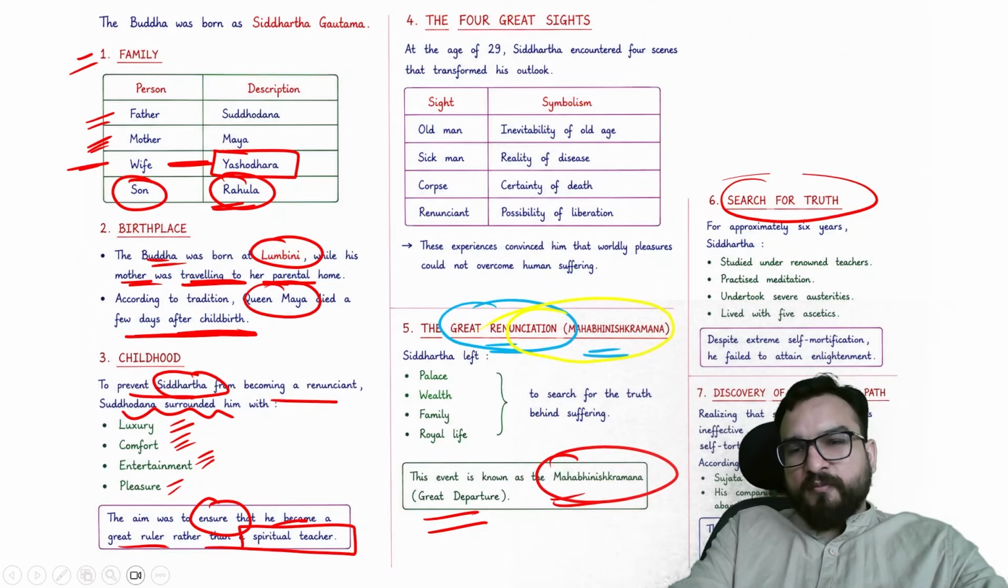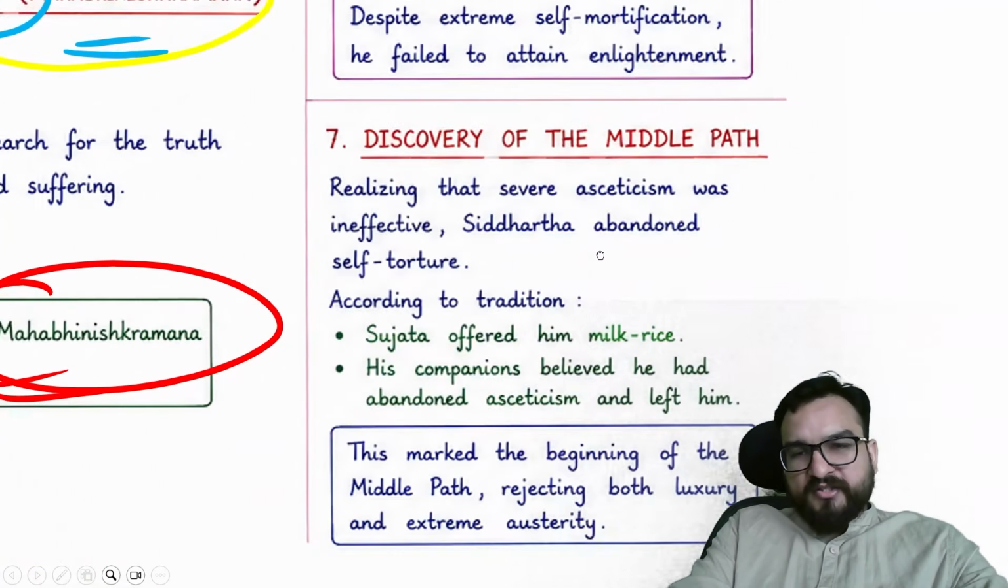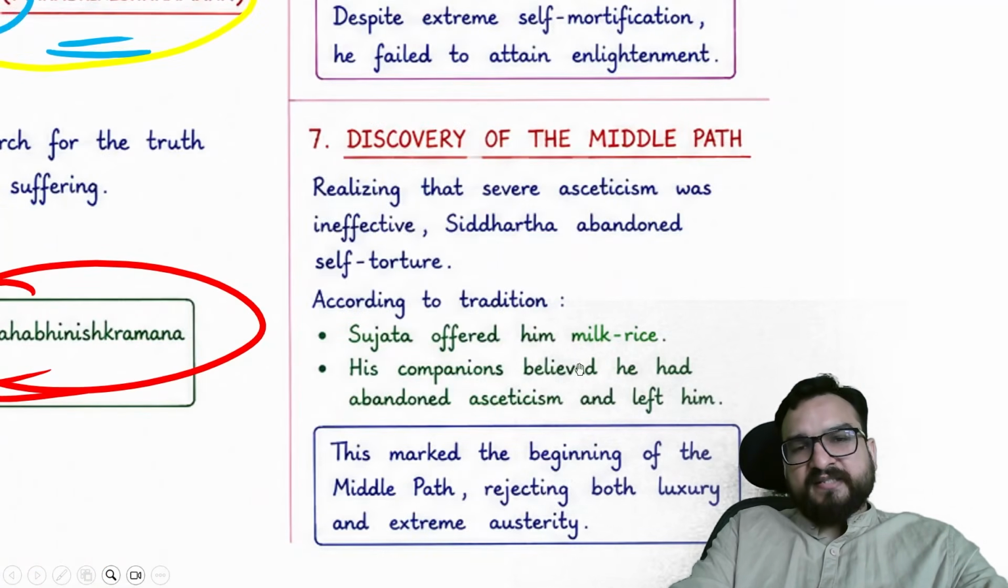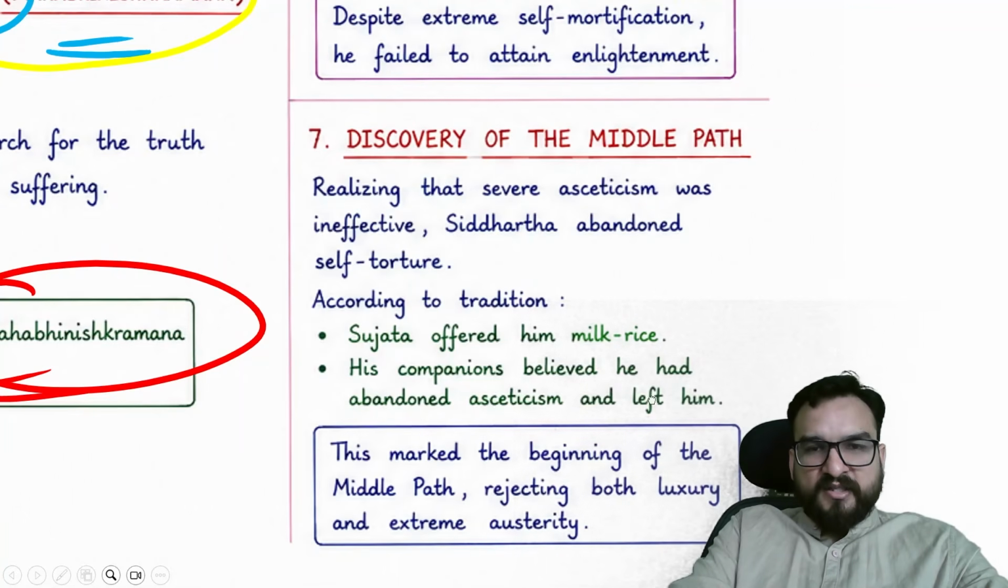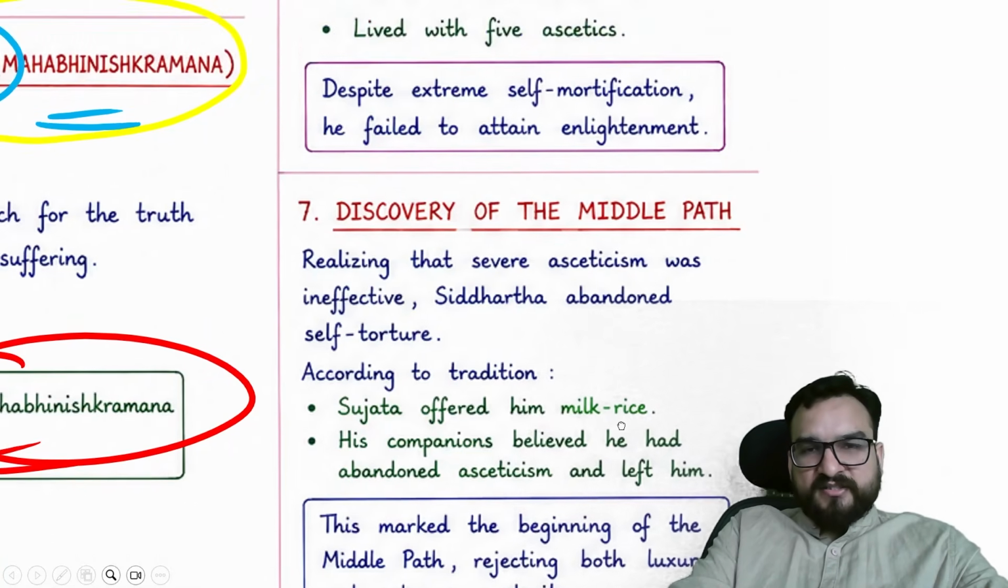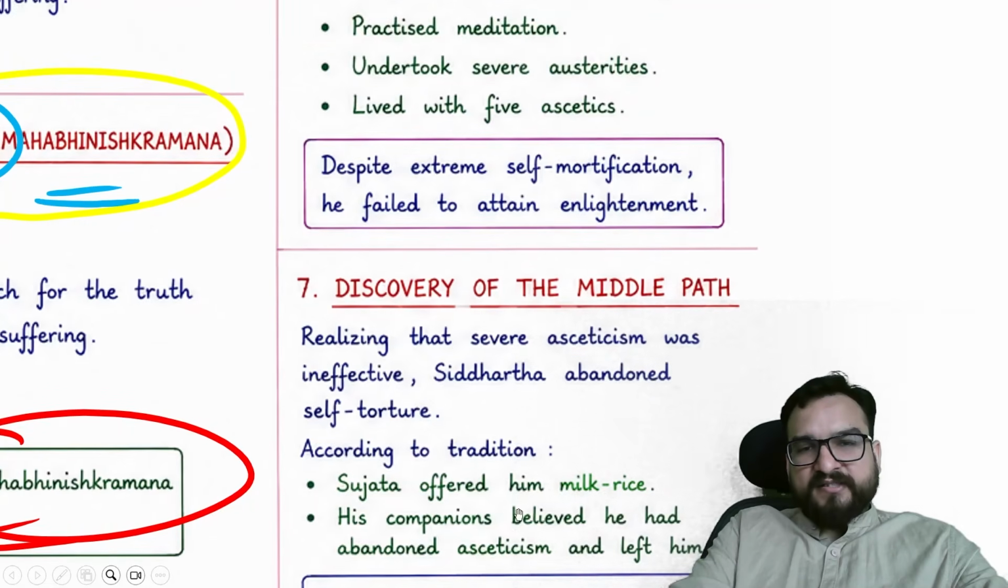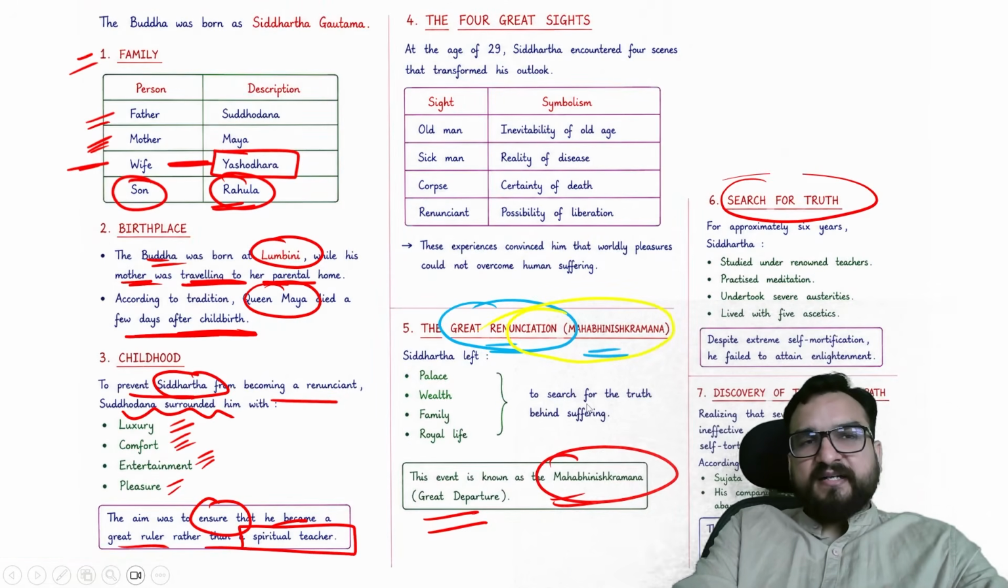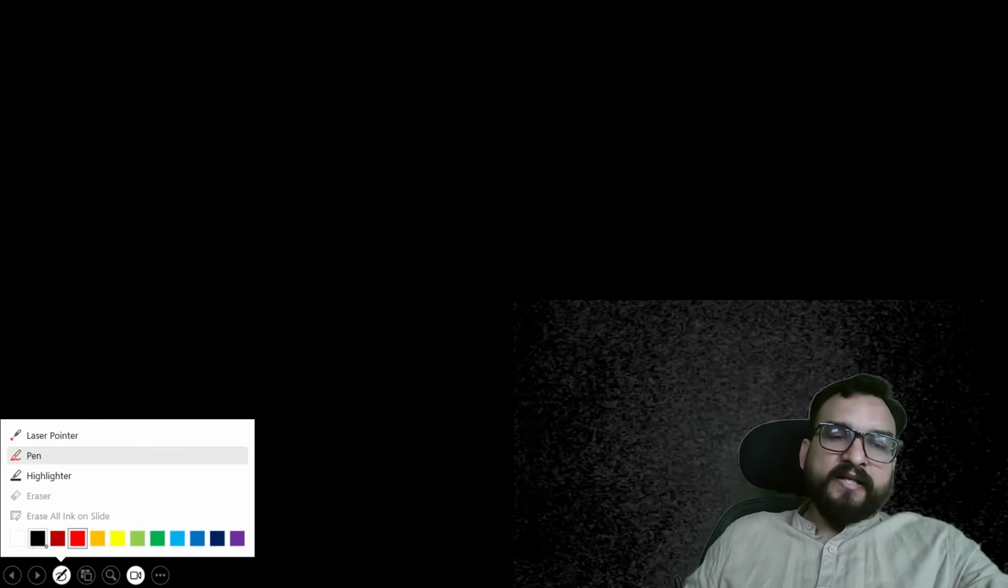So over here, according to the tradition, Sujata offered him milk and rice, and his companions believed he had abandoned asceticism and left him. This marks the beginning. Now, I will tell you this later on, but you understand that after that he sat under the Bodhi tree and got his enlightenment. When he got his enlightenment, for a few days he did not move from there and he was contemplating what he had understood, right?